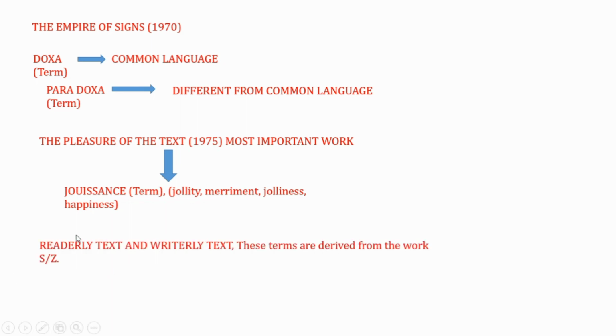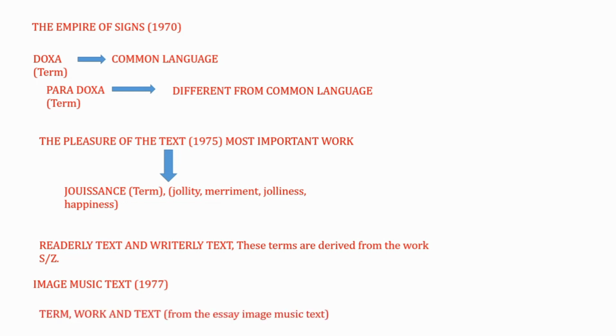And then let's talk about, friends, the readerly text and writerly text. These are also terms, friends, given by Barthes, and these terms are derived from the work S/Z. As I told you earlier, these terms are taken from that very important work. Fine. And Image Music Text, this work came in 1977. This is a very important work again, friends. And the terms work and text come from Image Music Text.